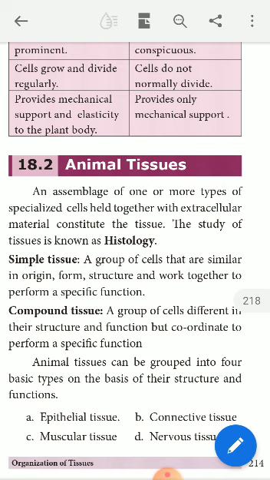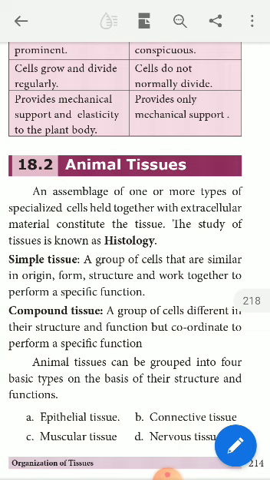constitute the tissue. That means a tissue is made up of a number of related cells, that is, an assemblage of one or more types of specialized cells. These cells are connected or linked together with the help of extracellular materials. So, an assemblage or group of one or more types of specialized cells is called a tissue. Now, the tissue is studied under the topic termed histology.